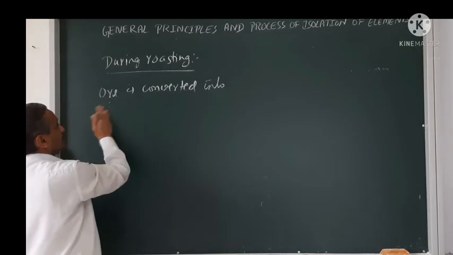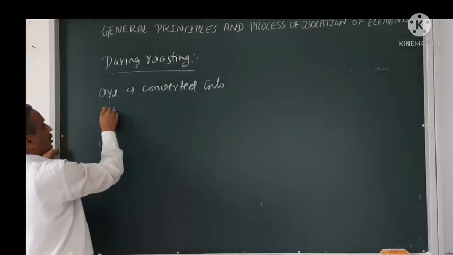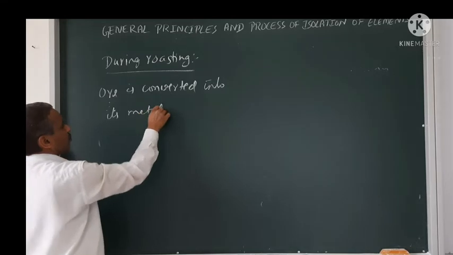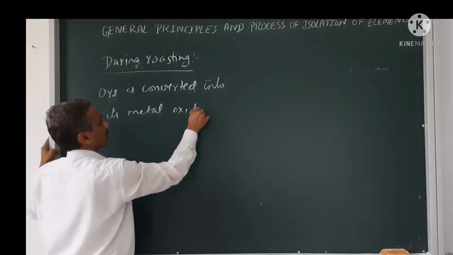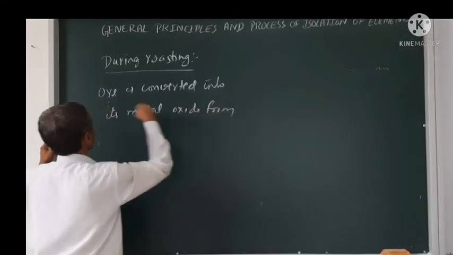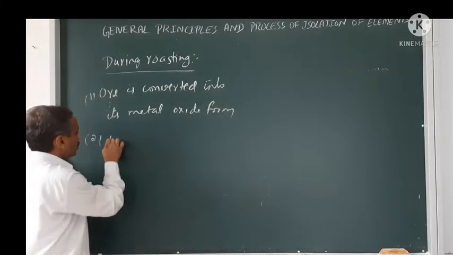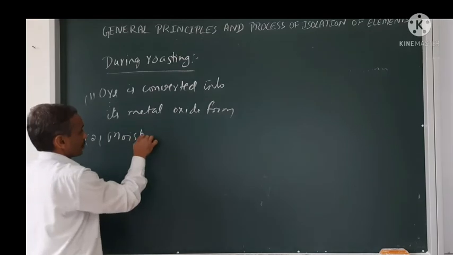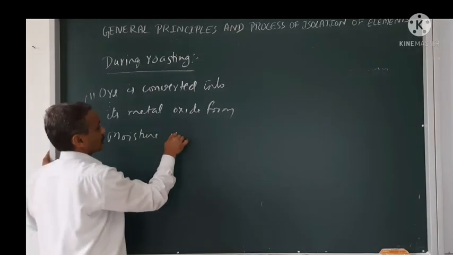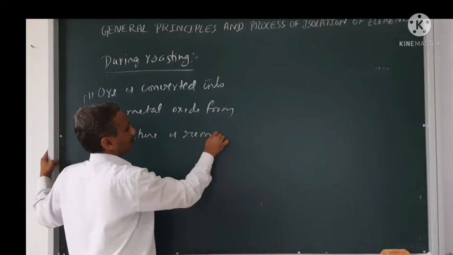That is the first thing which happens here. Second, if moisture is there, the moisture is removed because we are heating to a high temperature.